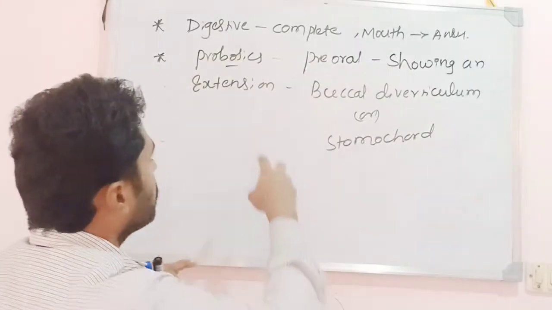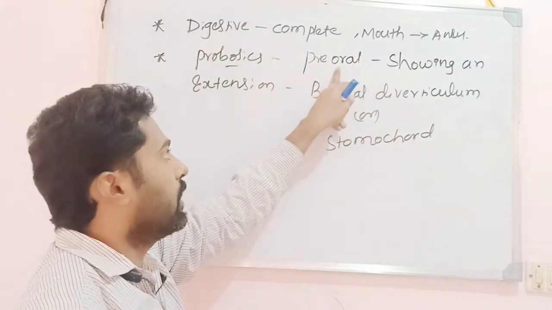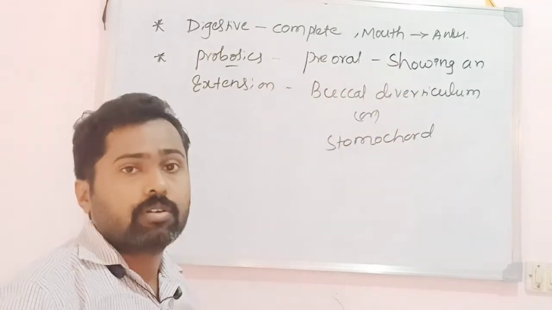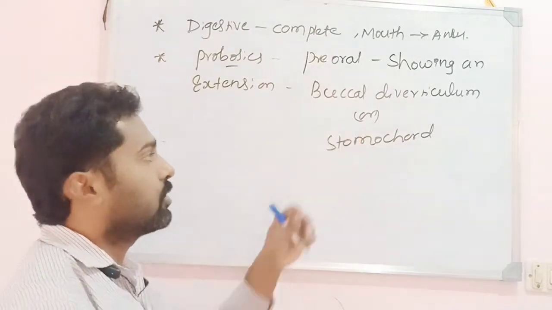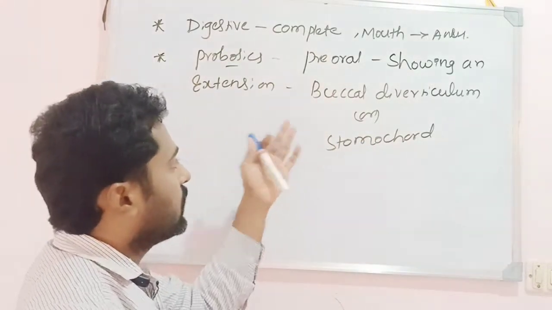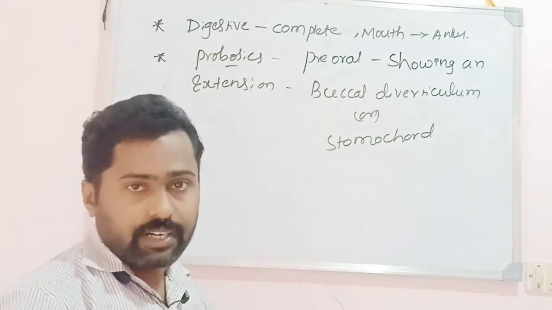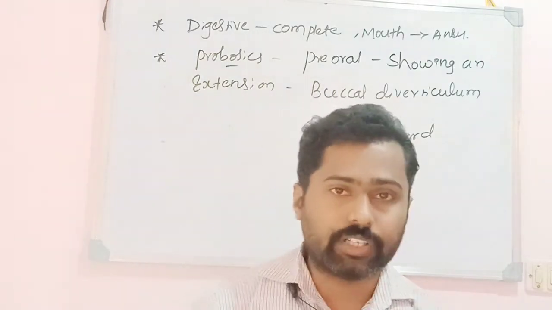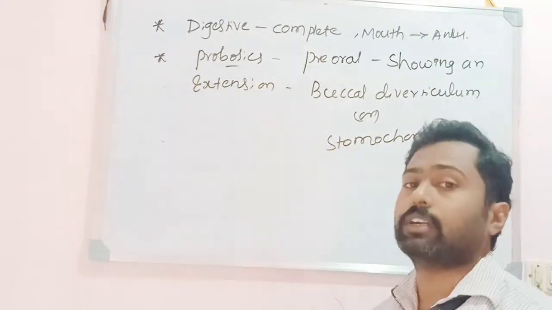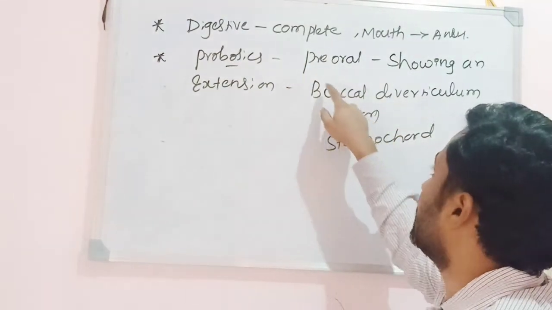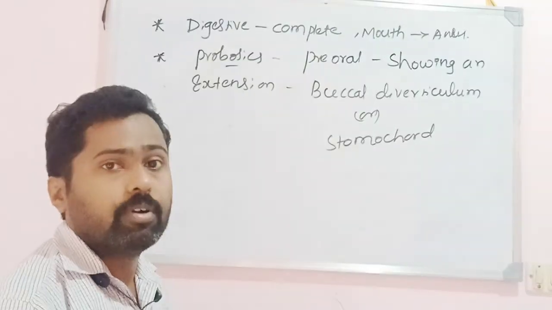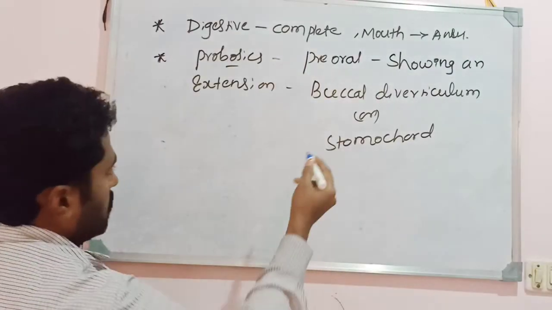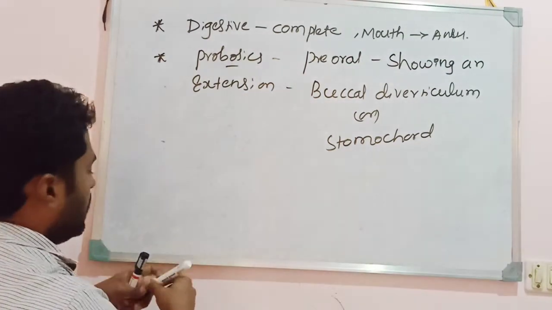The digestive system is complete, starting with the mouth and ending with the anus. In the proboscis region, in the preoral cavity, there is an extension. Preoral means just before the mouth. That extension is what is called the buccal diverticulum or stomochord. As I said earlier, it was thought to be a notochord, but recent investigations show that it neither does the function of the notochord nor shows its structure. Hence, it is not considered a notochord. Okay, then the next character is